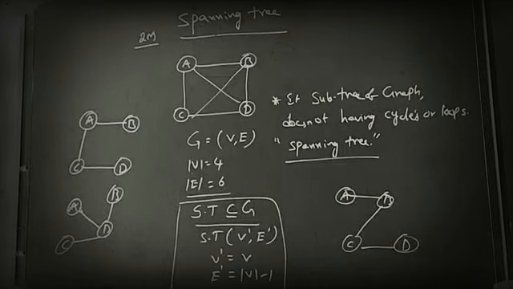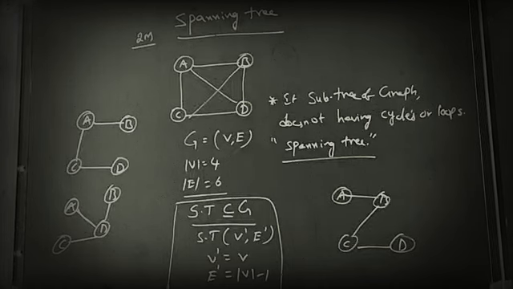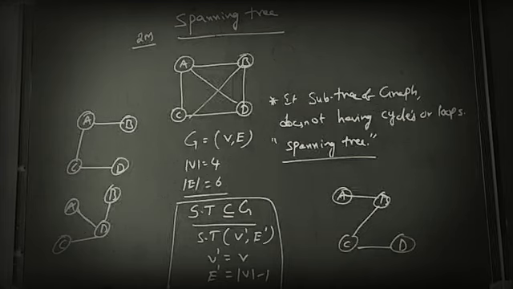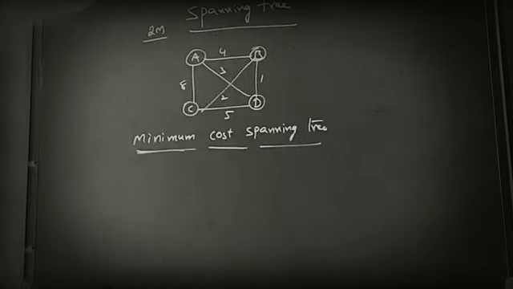Okay. So this is the definition of the spanning tree. Spanning tree is nothing but the final tree should be a loop free tree. To get a loop free tree, the edges which make cycles or loops are removed from the graph using the spanning tree technique. Okay, so next we are going to discuss minimum cost spanning tree techniques. Minimum cost spanning tree.